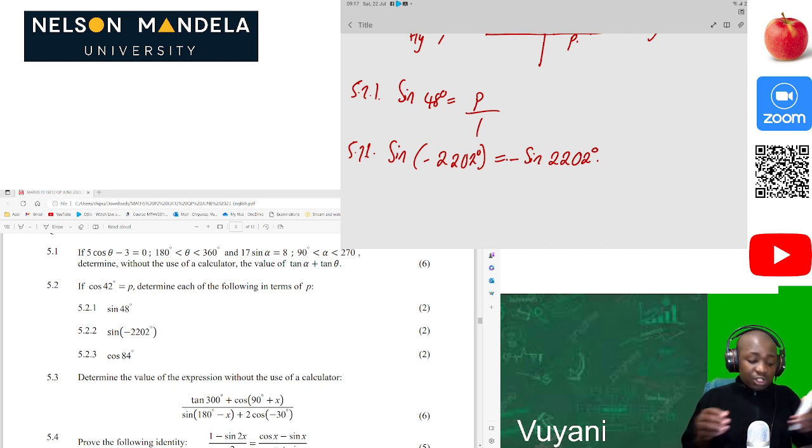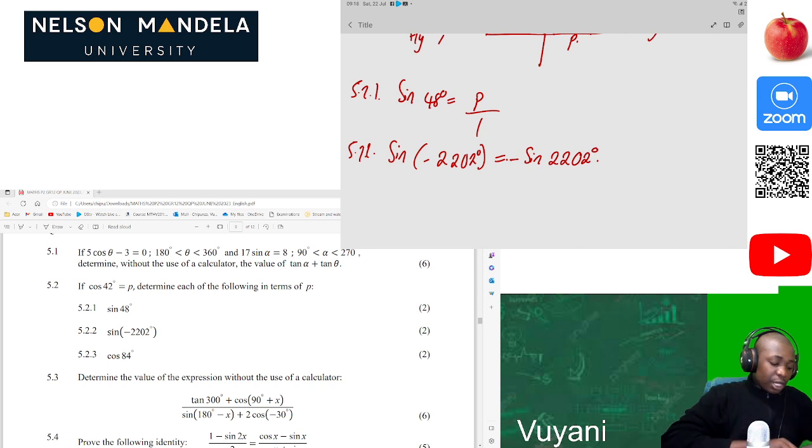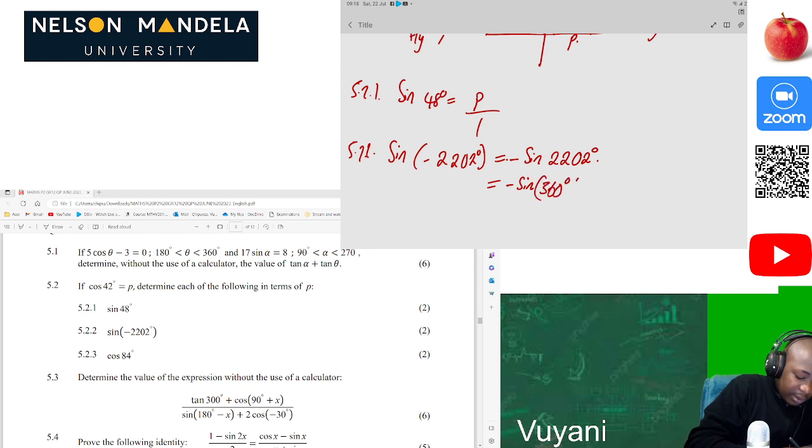Let's reduce it until we get to an acute angle. 360 is a complete revolution, 720 is a complete revolution, then plus 360 until we reach here. We'll be able to see that we have negative sine of 360 degrees plus 42 degrees at the end.